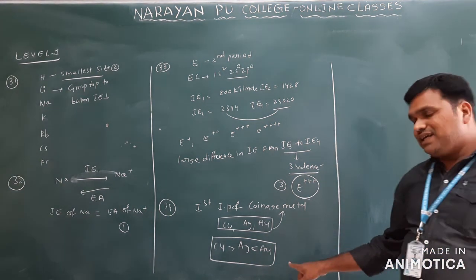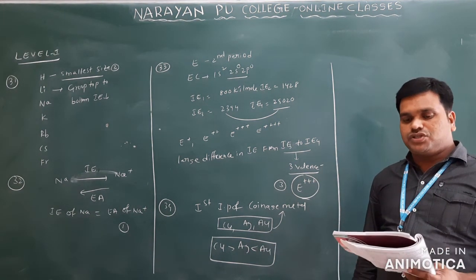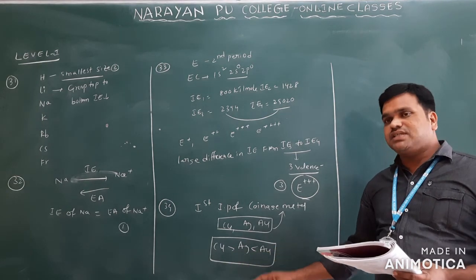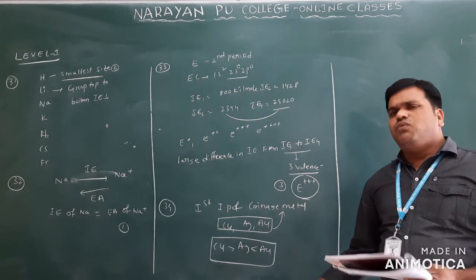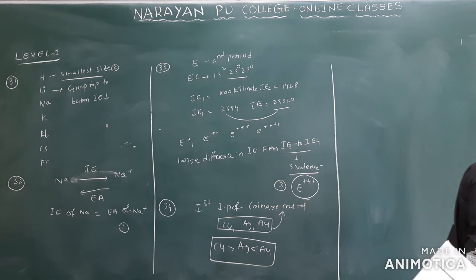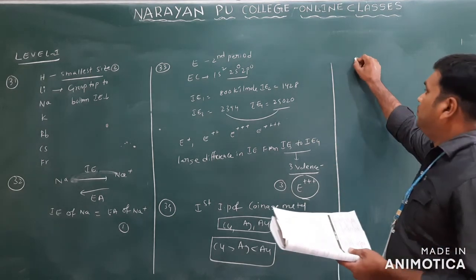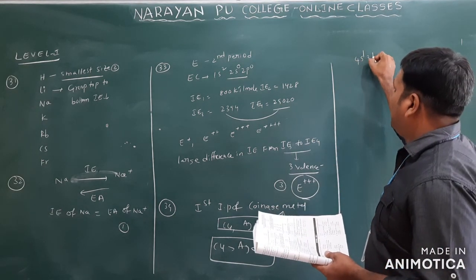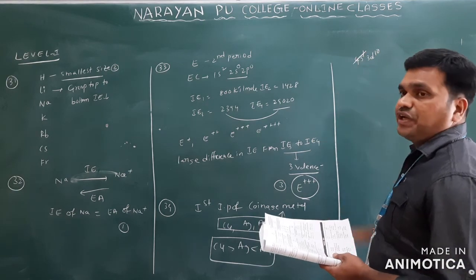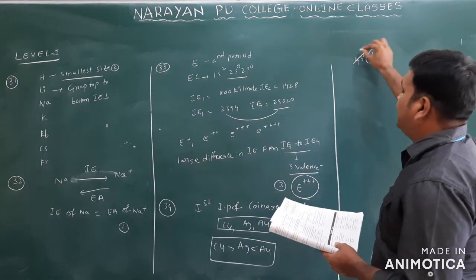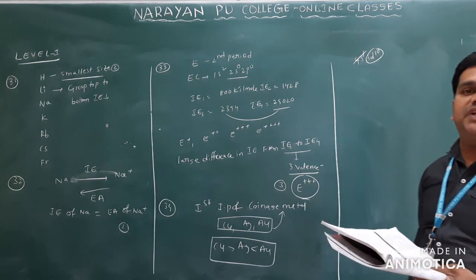So this is already given directly in your theory notes. Copper is greater than silver, silver is less than gold. Why is copper greater? Copper has the configuration 4s1 3d10. If you remove this 4s1, what is left? 3d10, a completely filled configuration.